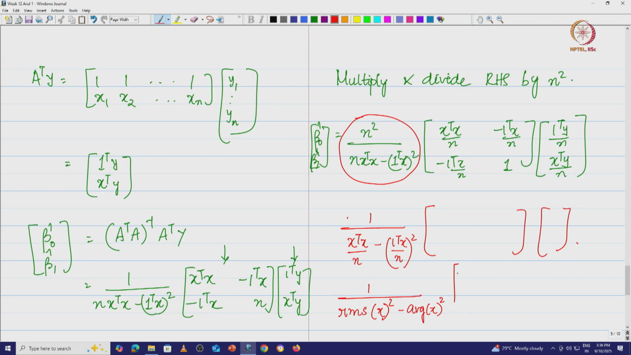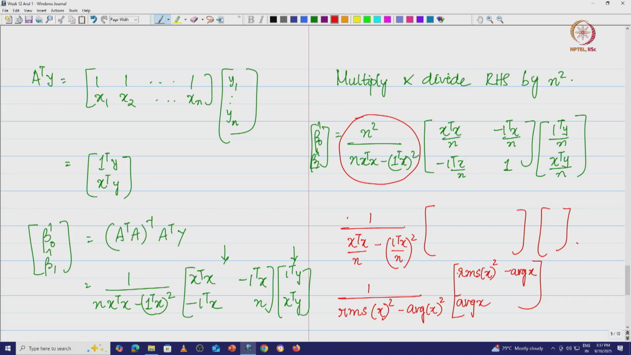And let us look at these terms. This is again x transpose x by n, which is nothing but the RMS of x, the whole square. 1 transpose x by n is nothing but the average of x. This is also the average of x, of course with a negative sign. This also has a negative sign.